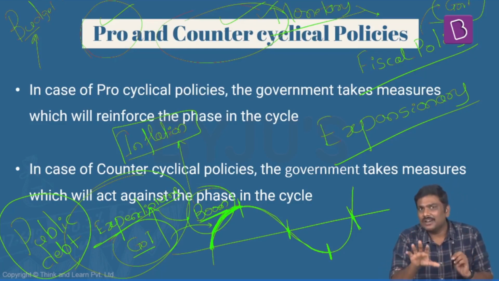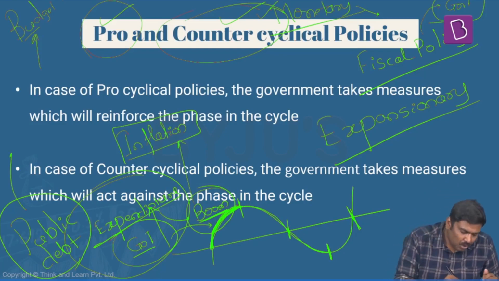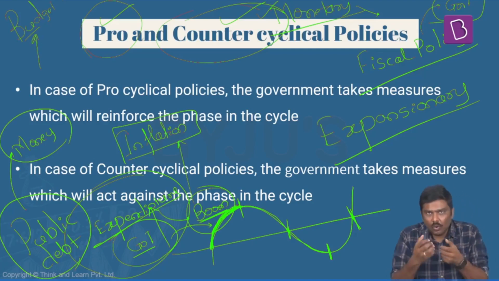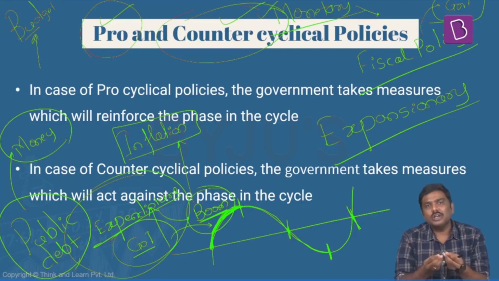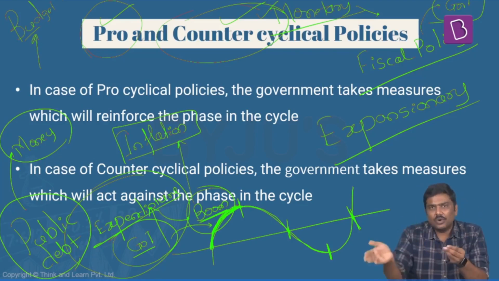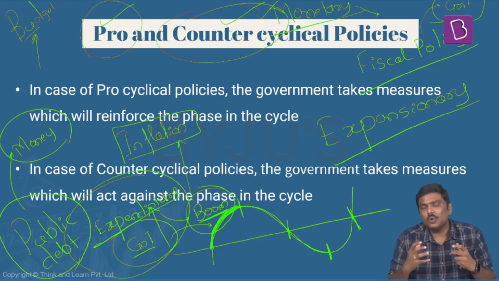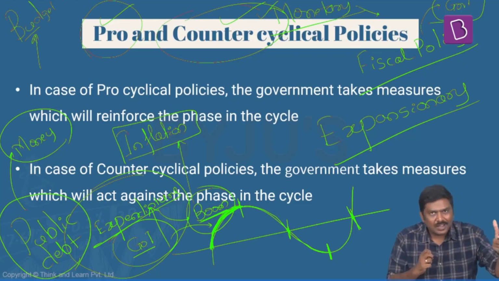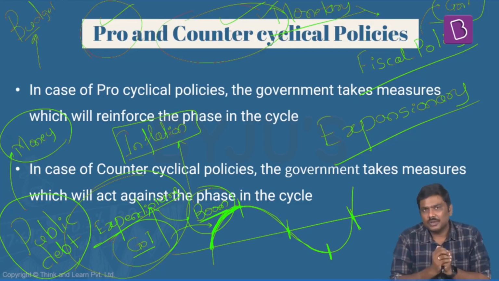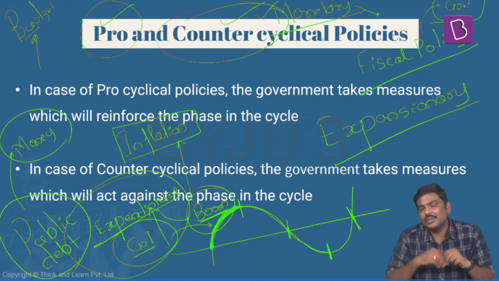But more importantly, understand right now that public debt basically means the overall money that the government needs to repay. Government will borrow from different stakeholders, different participants in the market. Why does government borrow? Generally, it is seen that the government's expenditure is higher than the government's revenue.